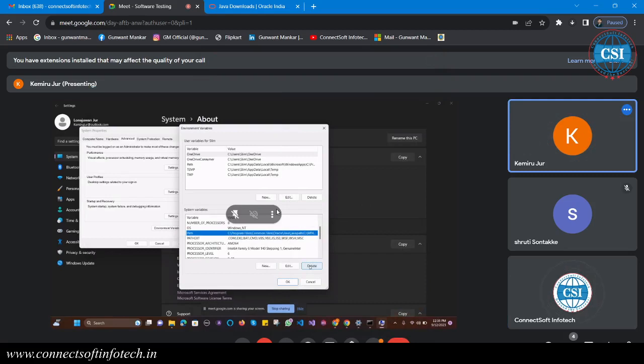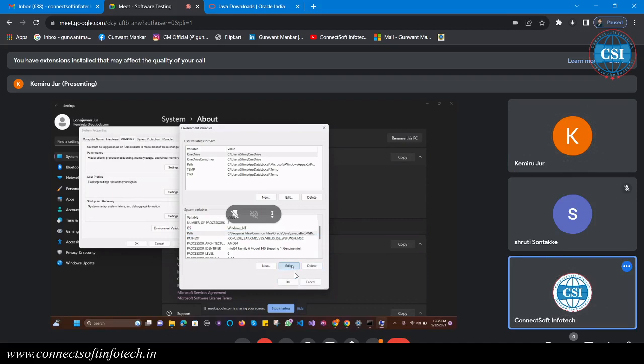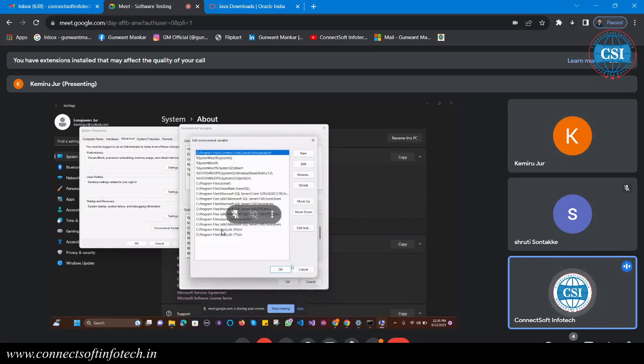No, just click on the edit. Remove only this 20. Just click on the 20 and then you can delete. Click on delete. Now there are no other JDK versions available, only one. Now it's okay, it will work fine now.